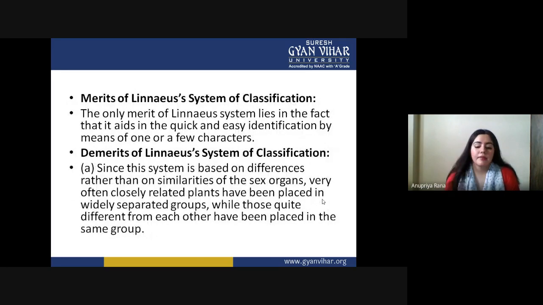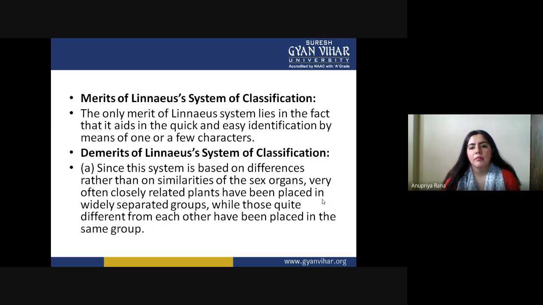Now we will be seeing some merits of Linnaeus's system of classification. The only merit of Linnaeus's system lies in the fact that it aids in quick and easy identification by means of one or a few characters. So basically, in this classification pattern, you don't have to go in very deep. Just after seeing one or two characters, you are going to identify it. By having very few characters, you don't need many characters.